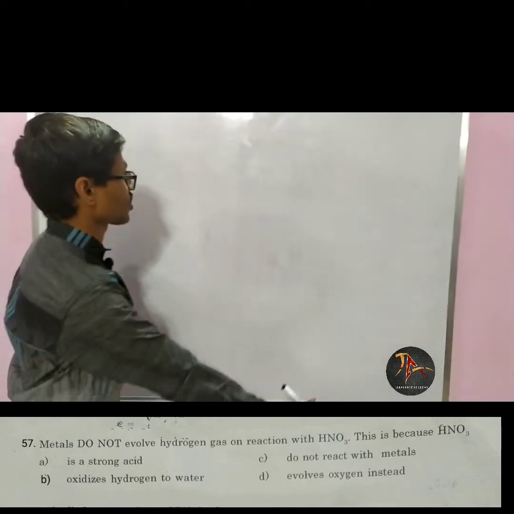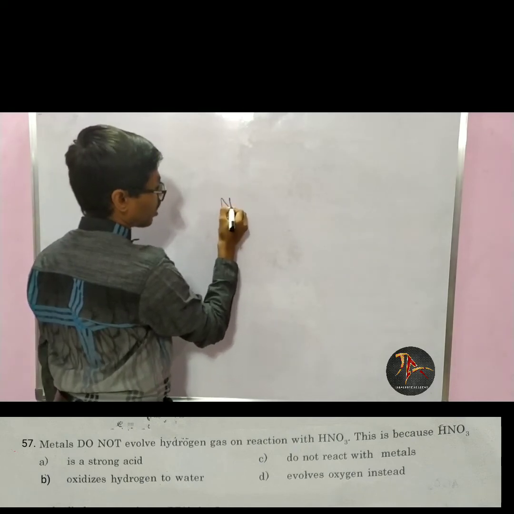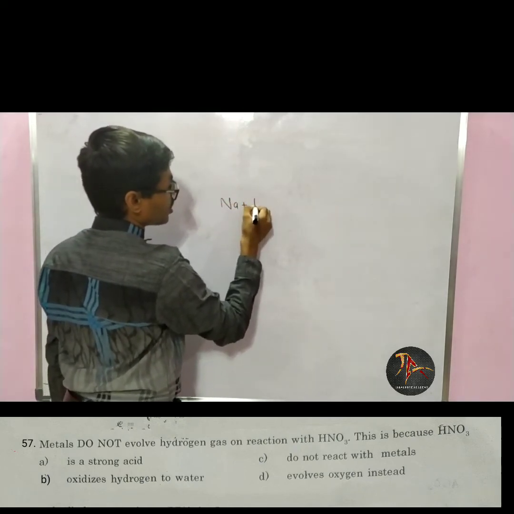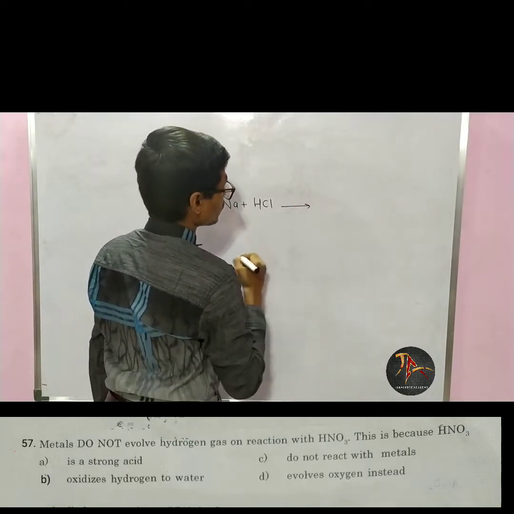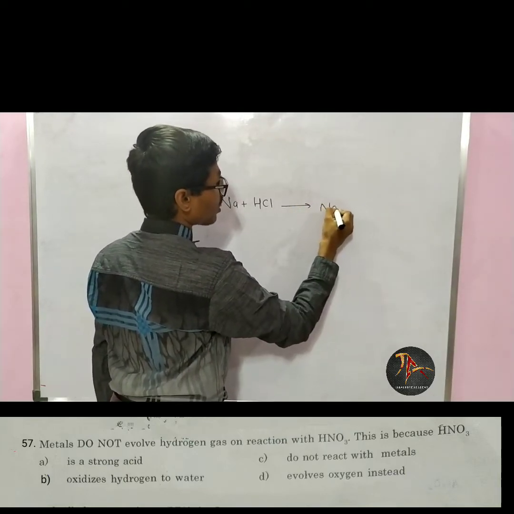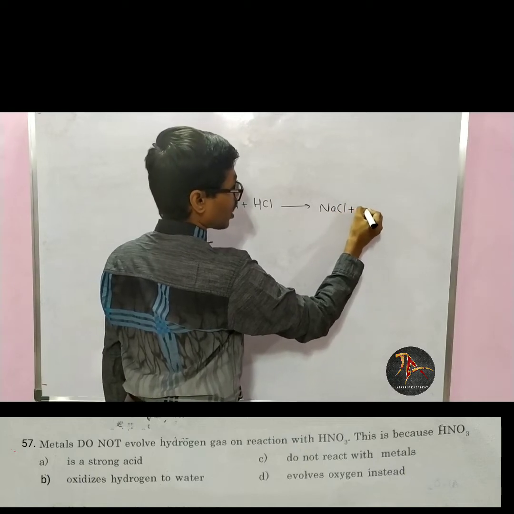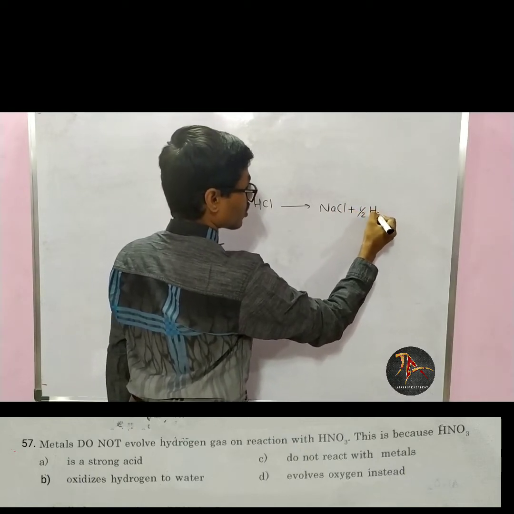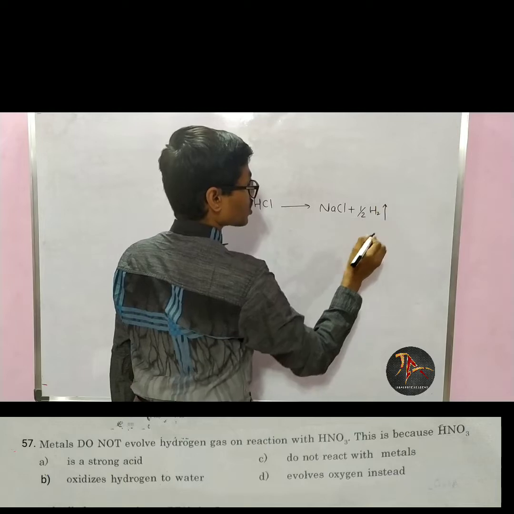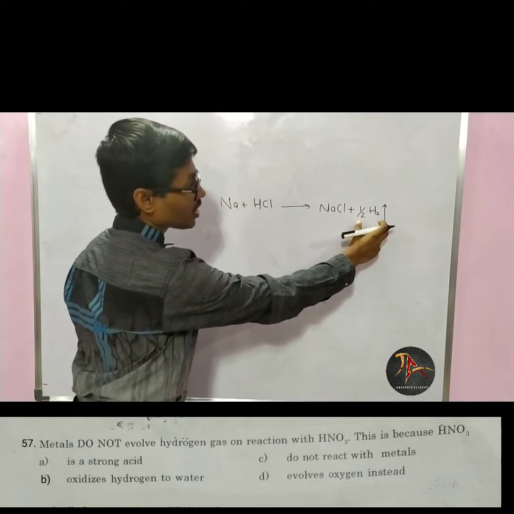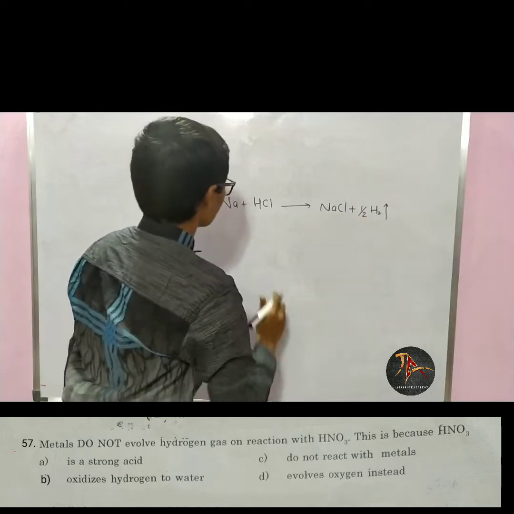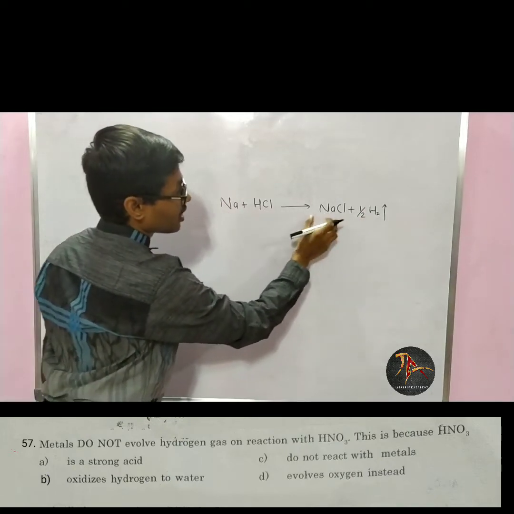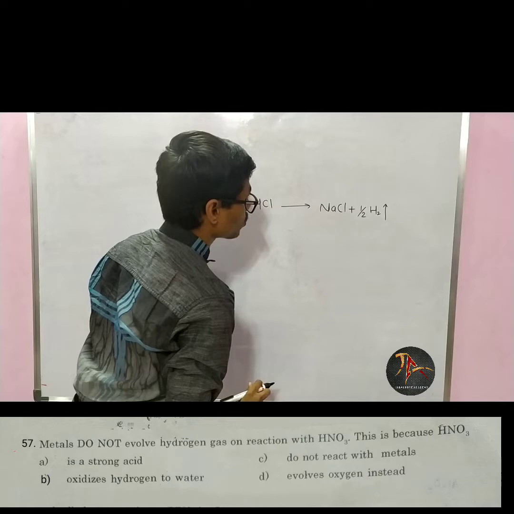If I take sodium metal and put HCl here, a pop sound will come and we will obtain NaCl plus half H2. H2 gas is liberated with a popping sound. If we take a matchstick near it, it will pop. Na plus HCl gives NaCl plus half H2.